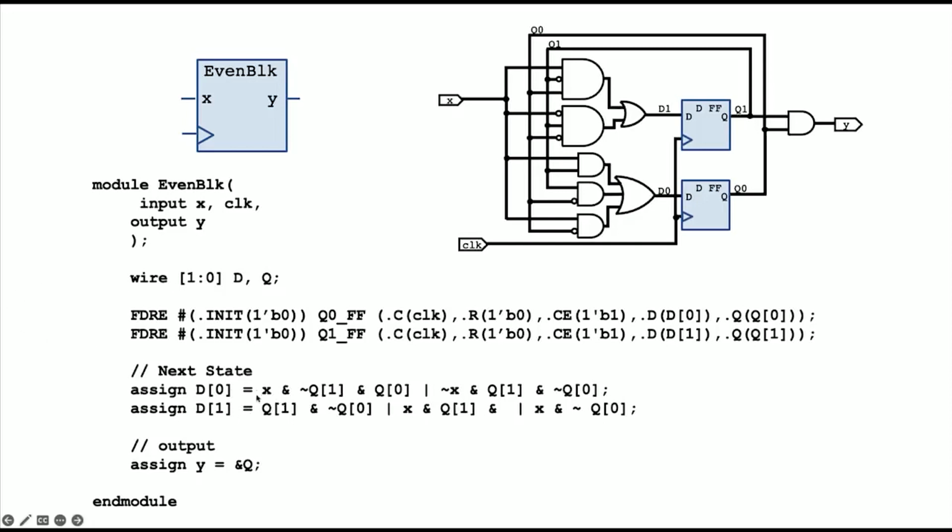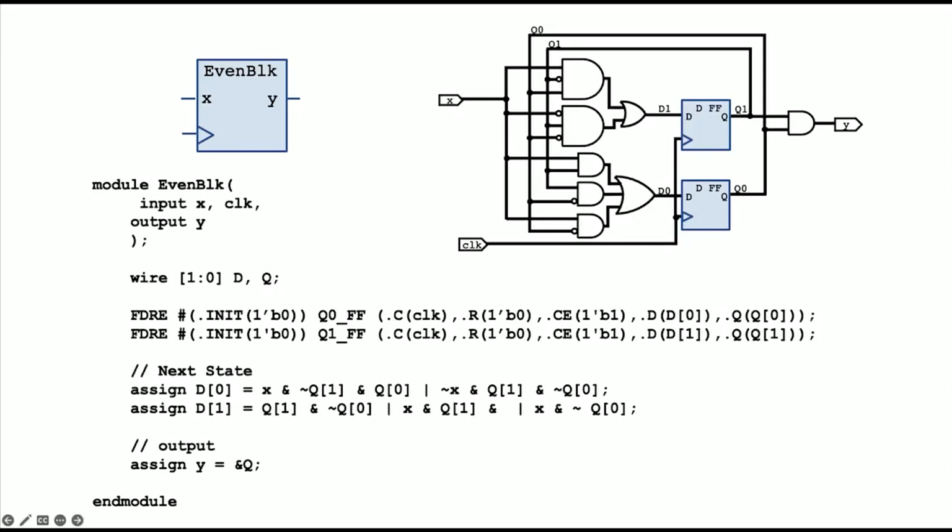Okay, so these are just the equations that we came up with. And there's why I used a reduction operator instead of ANDing Q0 and Q1. And so this is exactly this circuit. If we were to enter this in Vivado and ask it to produce a schematic, it would look somewhat like this.